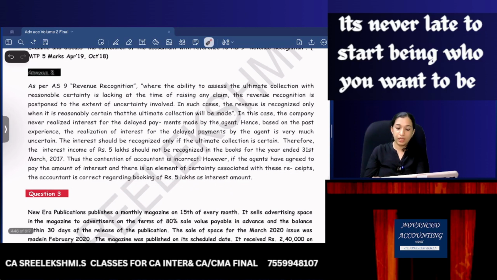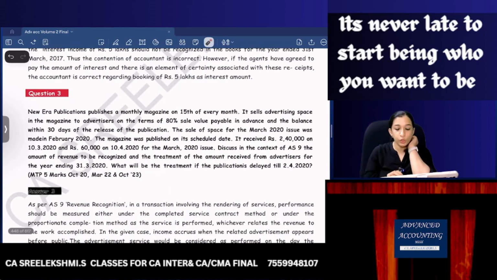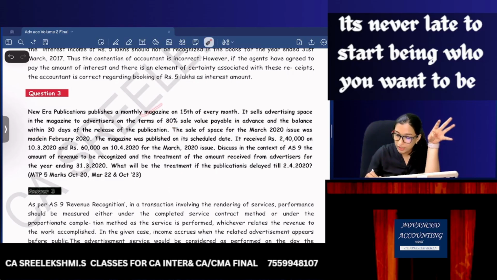Hope so. Now, New Era Publications publishes a monthly magazine on 15th of every month. It sells advertising space in the magazine to advertisers on terms of 80% of sales value payable in advance and balance within 30 days of the release of the publication. So in the magazine, if you need to give an advertisement, 80% of the value you need to pay in advance, but the balance 20% you need to pay only after, or within, 30 days.